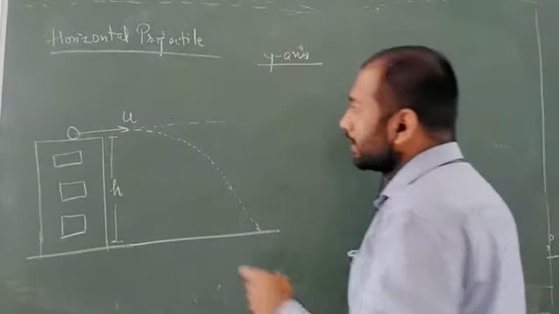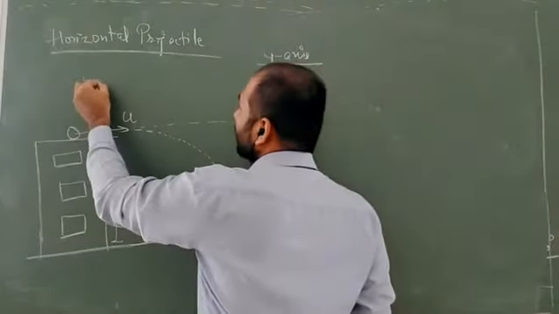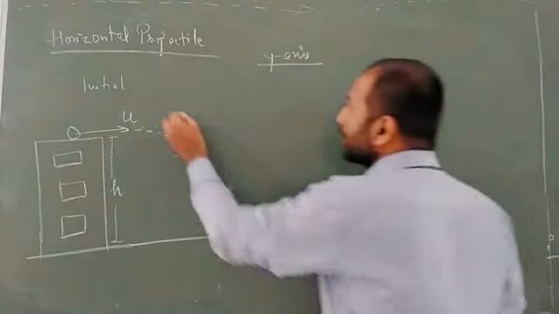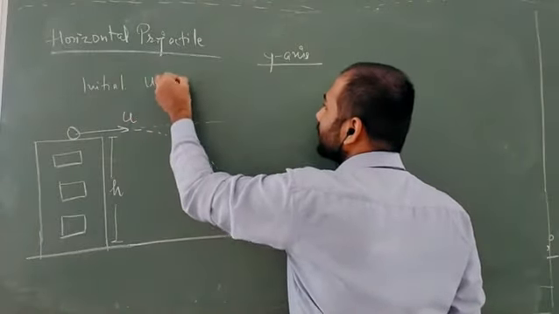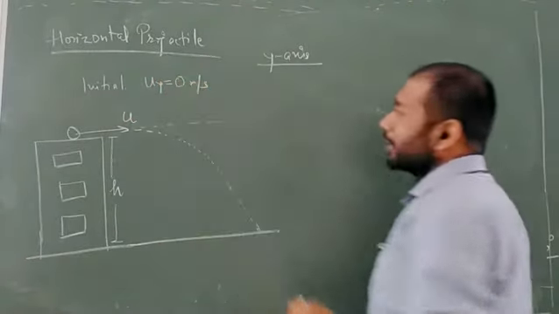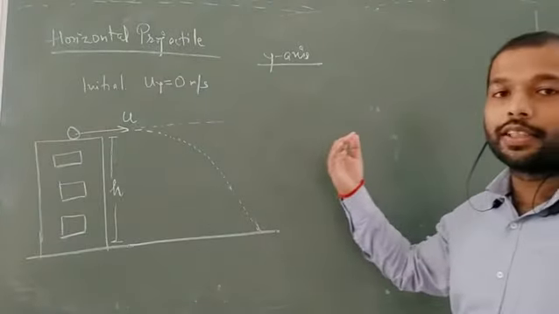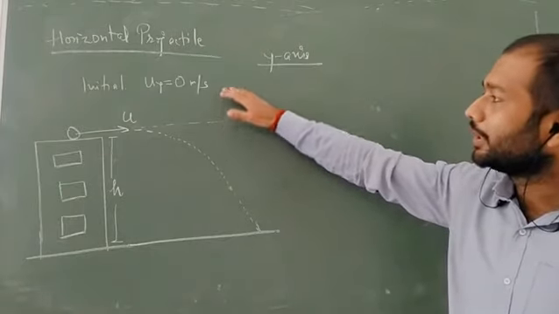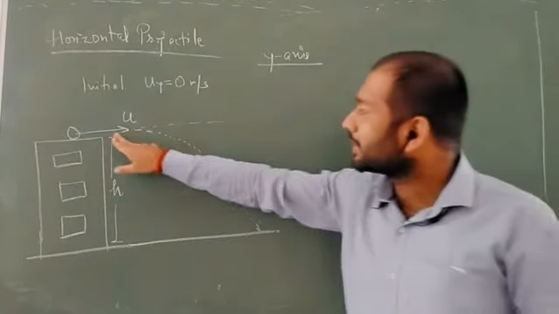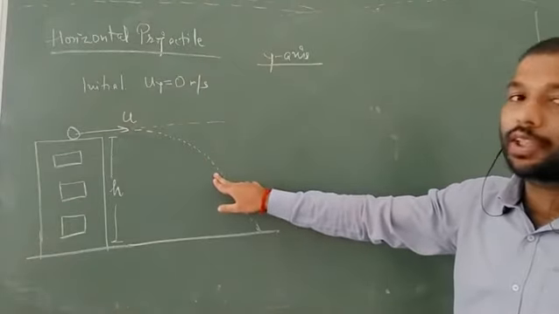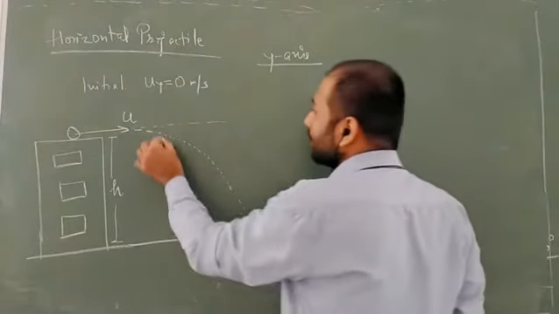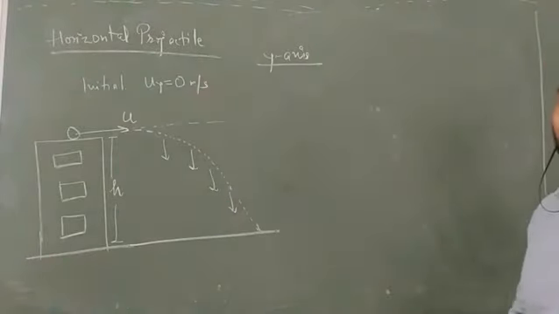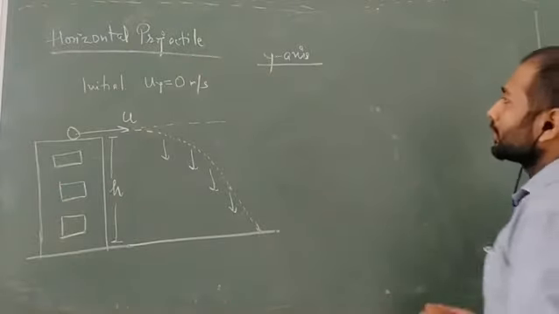At the initial point of projection, the initial velocity in the y-axis is 0 meter per second. Since it is projected only in the horizontal direction, it will not have any initial velocity in the y-axis. But as it starts falling, its velocity will increase because of the effect of gravity, that is the acceleration due to gravity, which is continuously acting in this projectile also.